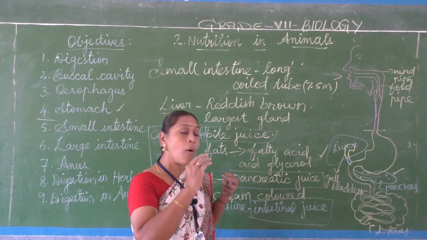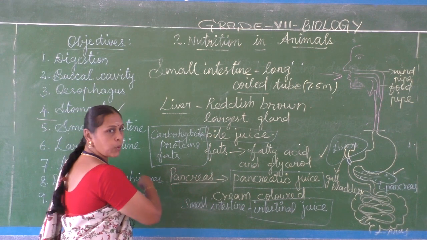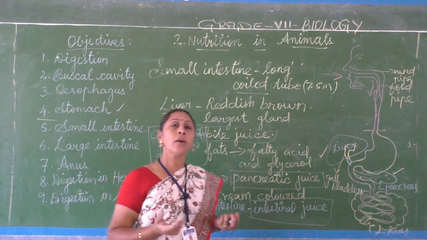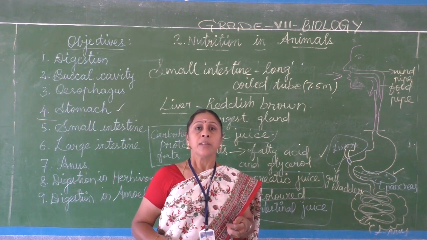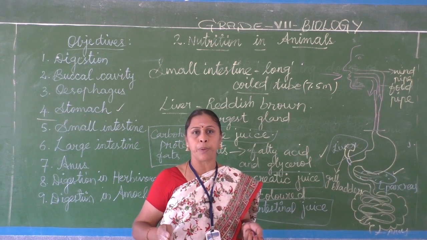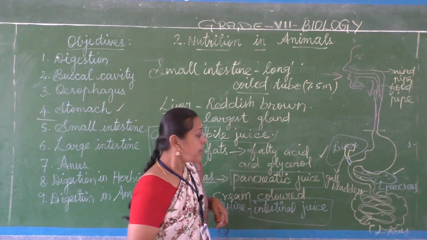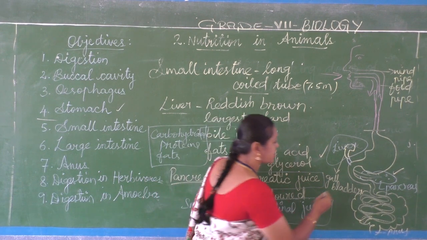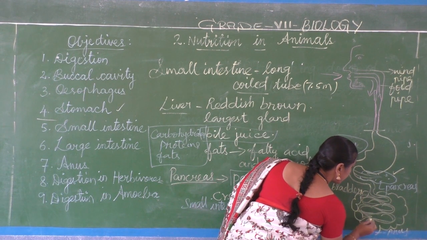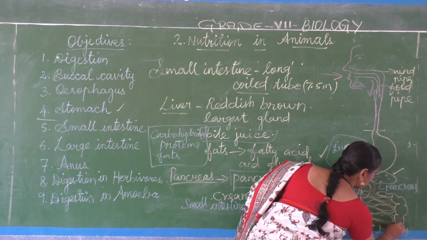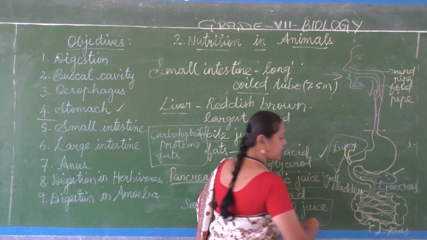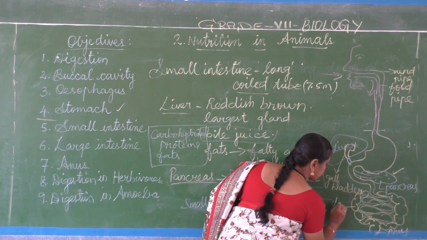So this complex food the body cannot absorb directly, so it is broken down into simple forms. After that, the digested food is sent to the large intestine. From the small intestine, it enters into this large intestine.